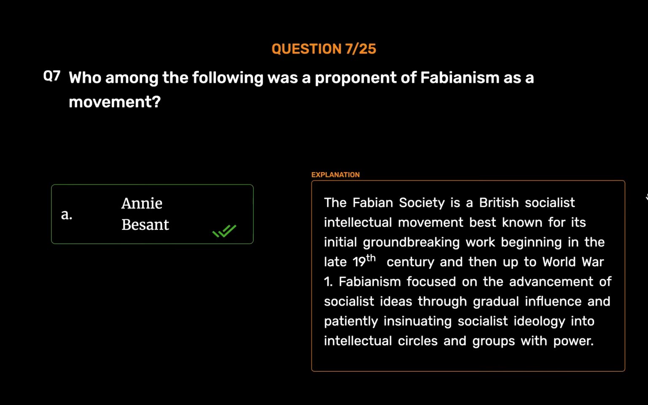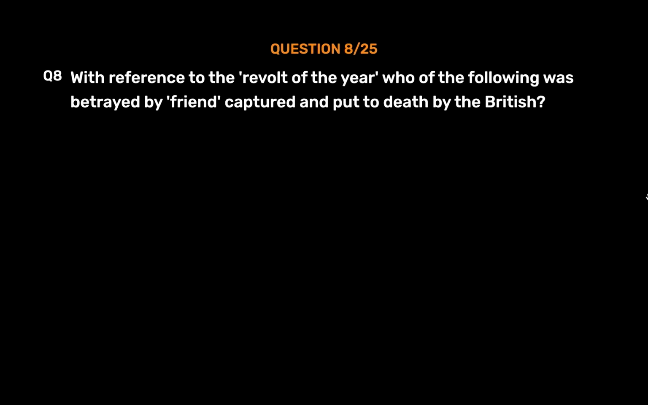Annie Besant. The Fabian Society is a British socialist intellectual movement best known for its initial groundbreaking work beginning in the late 19th century and then up to World War I. Fabianism focused on the advancement of socialist ideas through gradual influence and patiently insinuating socialist ideology into intellectual circles and groups with power.